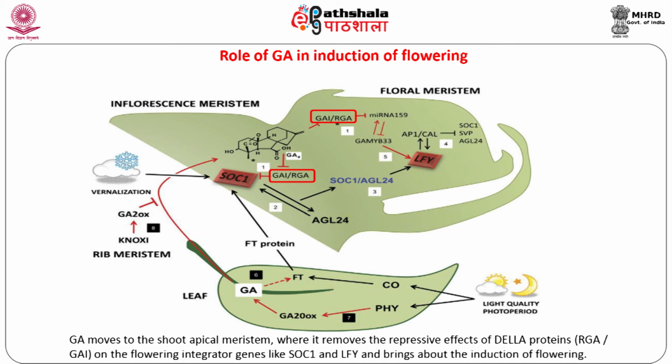Phytochrome is also known to induce expression of the GA biosynthesis gene GA20OX in the leaf, which results in increased GA concentration. GA is also known to move to the shoot apex like FT, where it activates transcription of the floral integrator SOC1 and the floral meristem gene LEAFY. Activation occurs through GA mediated degradation of DELLA proteins that repress these genes.